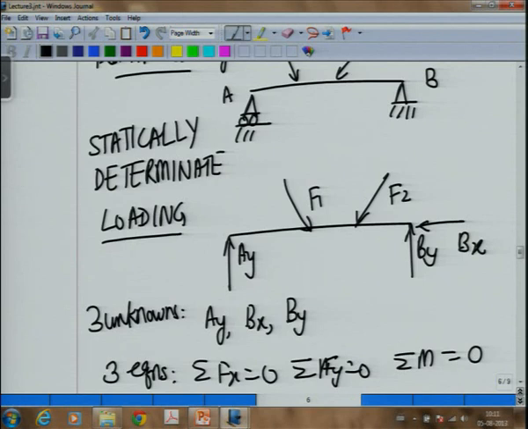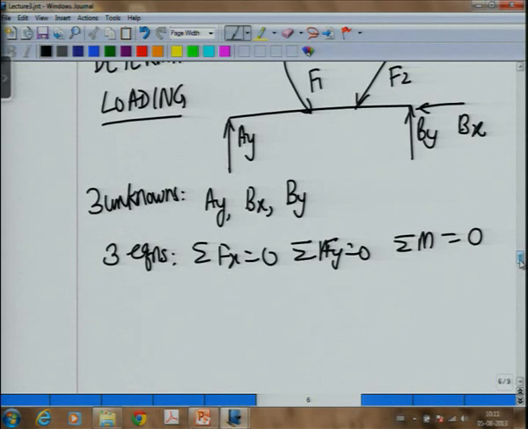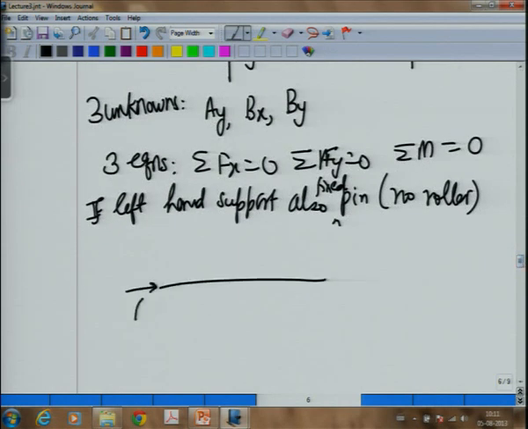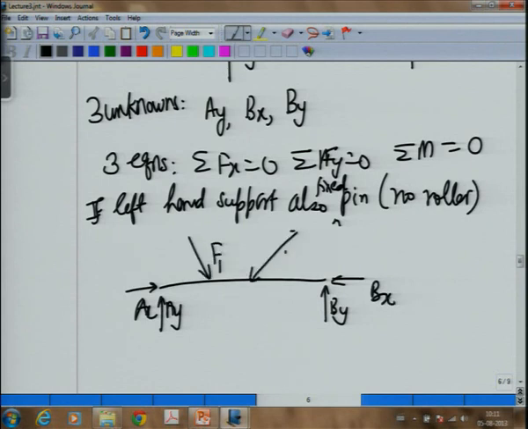So, we contrast it with the case if the left hand support is also a fixed pin, no roller. Now, I will get Ax, Ay, By, Bx, F1, F2.